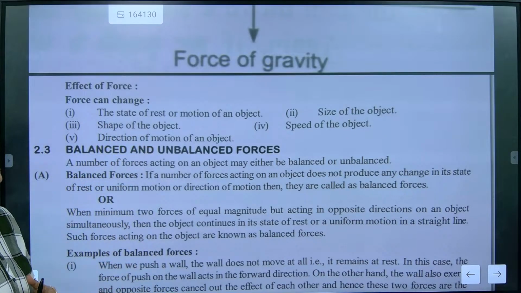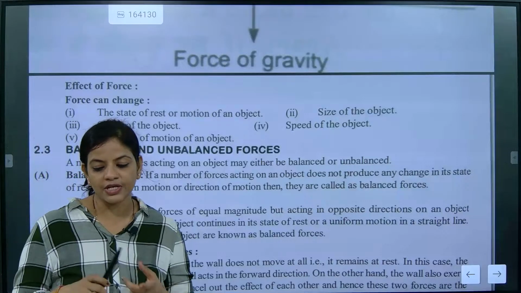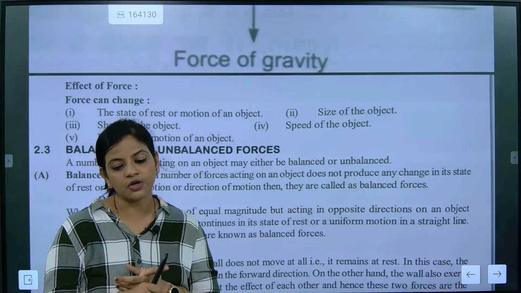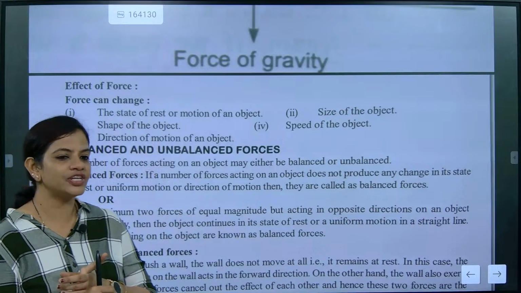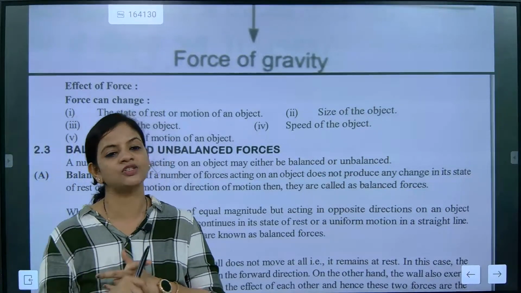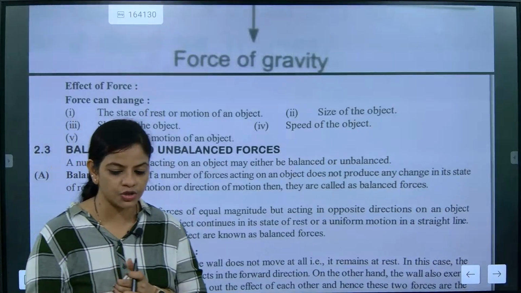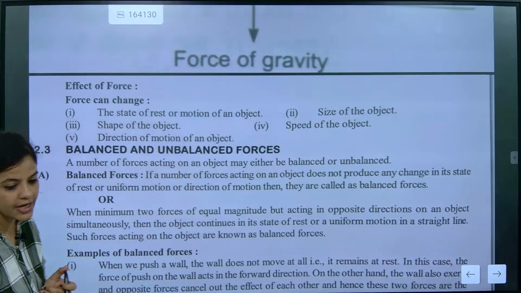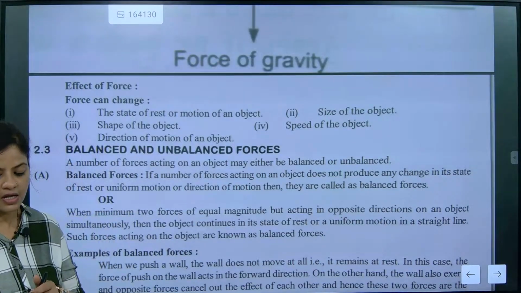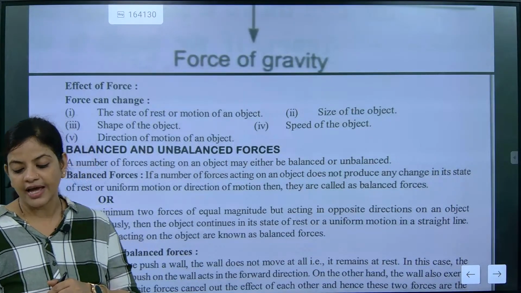Now the next part is the shape of the object. When we talk about the shape of the object, application of force can change the shape of the object, the speed of the object, and the size of the object also. Understood? Next, it is also changing the direction. It is also changing what, beta? It is also changing the direction.